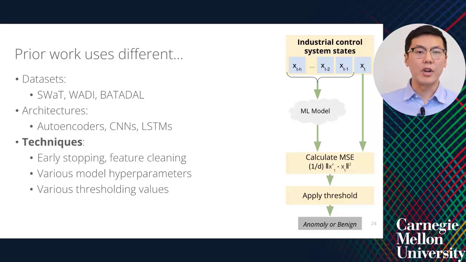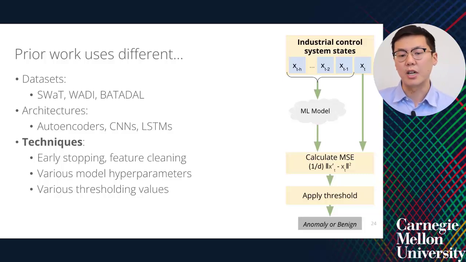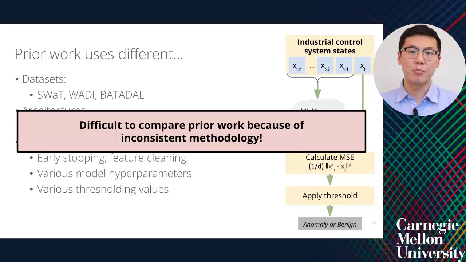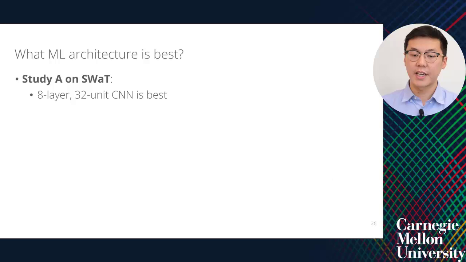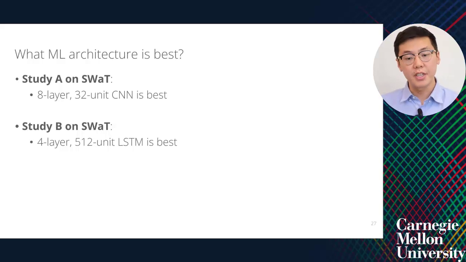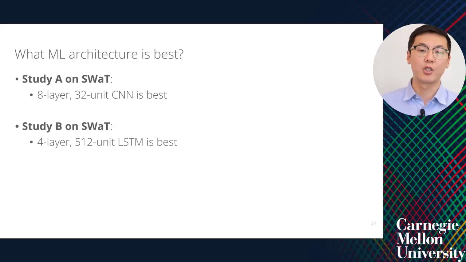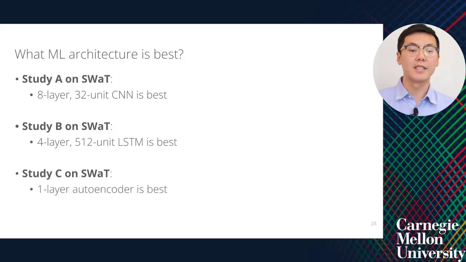With such a vast range of methods and techniques explored in prior work, it's difficult to make comparisons between prior work and know what models and what architectures are optimal because of this inconsistent methodology. To illustrate this inconsistency, I'll show you three findings from three different studies on the same dataset. Here, study A, a study from prior work on the SWAT dataset, would tell you that an 8-layer, 32-unit CNN is the best model. Study B on the same dataset would tell you that a 4-layer, 512-unit LSTM is best. And study C would tell you that a 1-layer autoencoder is the best.